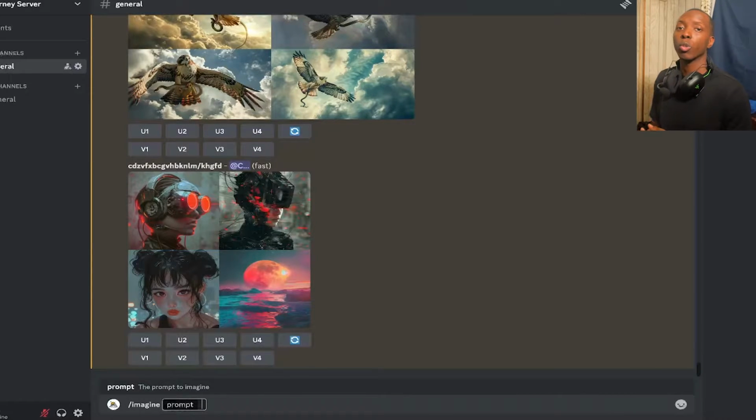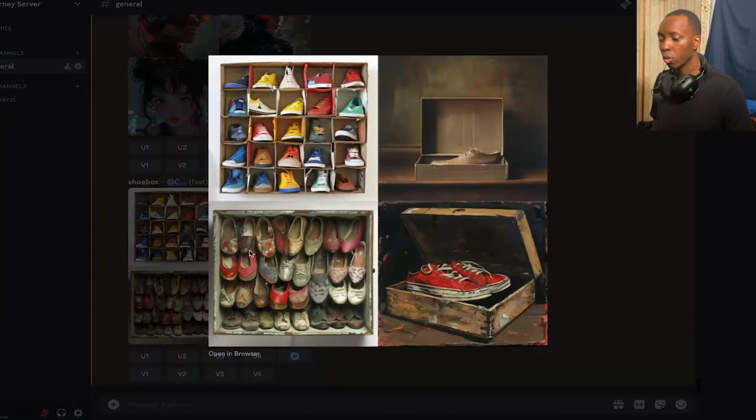Single word prompts will also get you some interesting stuff like shoebox. So you see, once you put in shoebox, you got 4 different variations of that. It kind of just interpreted it how it thought it might want it. And this one is more like a cubby. This one is like a big shoebox full of many shoes. The 2 on the right seem more accurate to what we as humans would come up with on first glance.